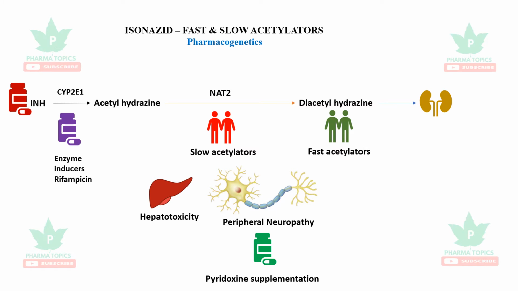Whereas in case of fast accelerators, it leads to therapeutic failure. So these should be checked when they are put on isoniazid. This is the pharmacogenetics of isoniazid. The next drug is rifampicin.